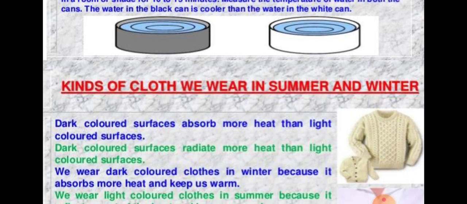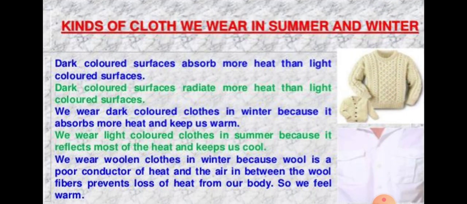Understood? Now, the importance of color of objects in everyday life means the kinds of cloth we wear in summer and winter. Dark colored surfaces absorb more heat than light colored. We have learned this. We wear dark colored clothes in winter because they absorb more heat and keep us warm.